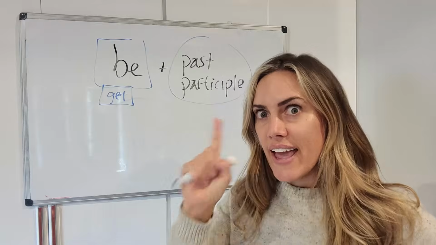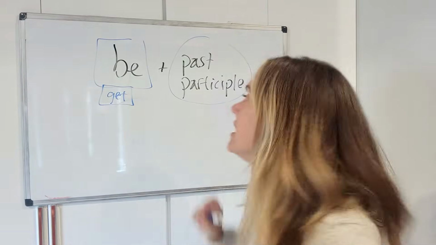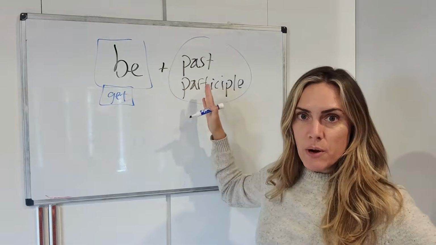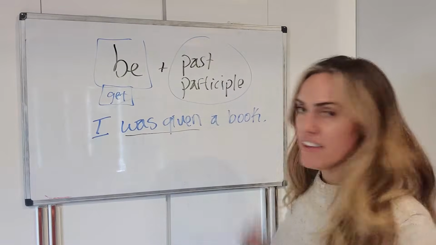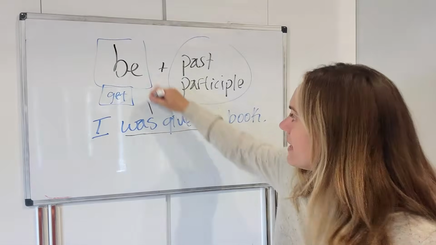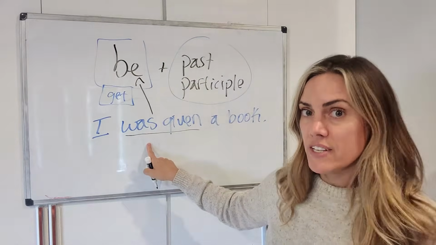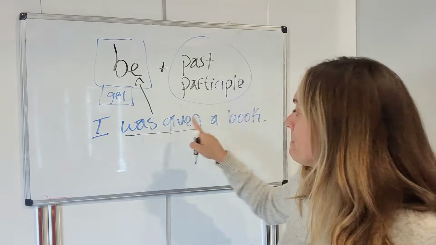Well, I shouldn't say any verb, and I'll talk about that later, okay? So be plus the past participle. For example, here's our sentence from earlier. Was given. That's the passive voice. And we have a form of be right here. This happens to be simple past, third person singular.